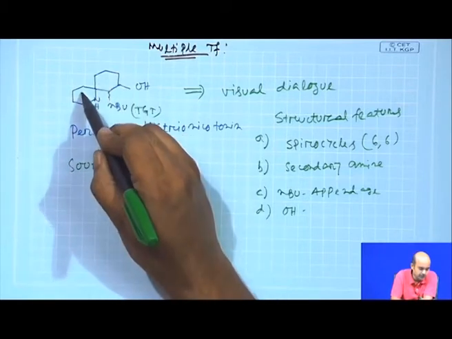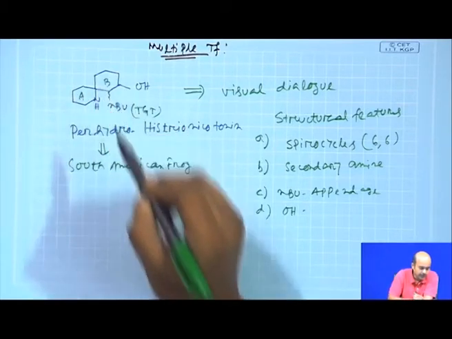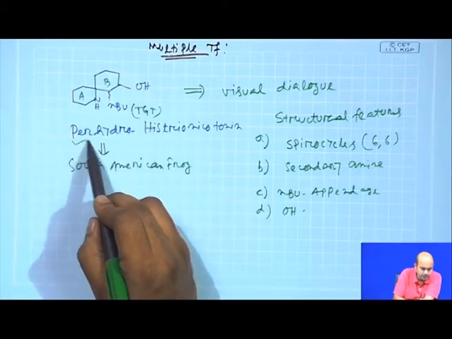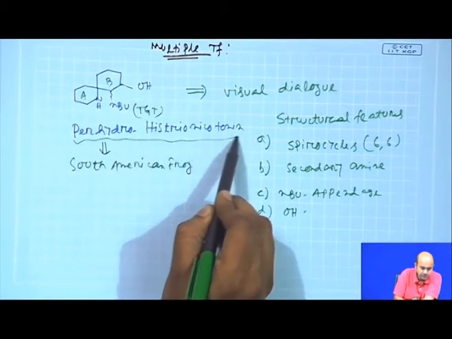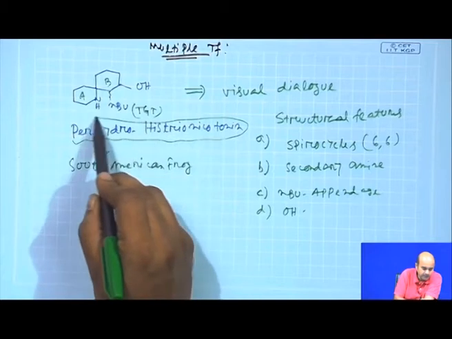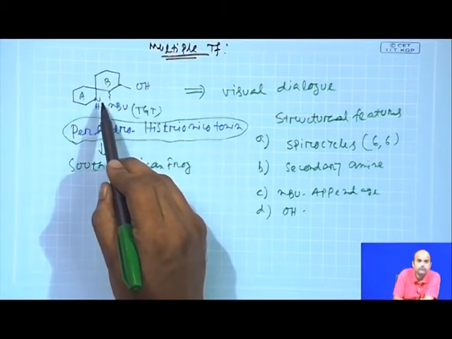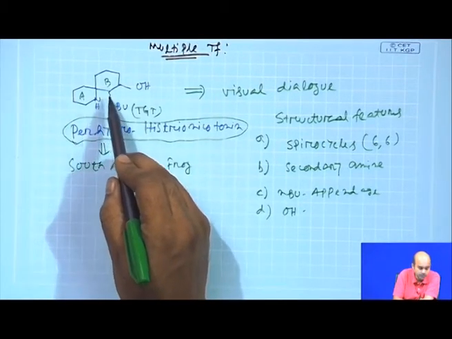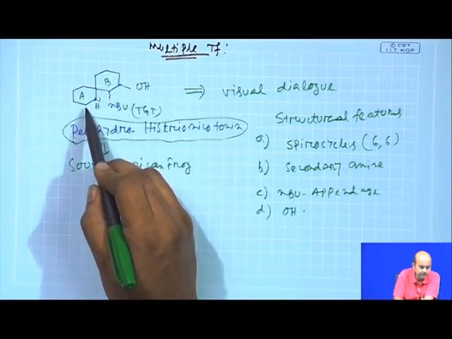There are 2 rings actually, A ring and B ring. Actually, in true sense this molecule is not the natural product, the natural product is something else. I have just put a smaller fragment of the natural product. In the natural product there are some other functional groups here.